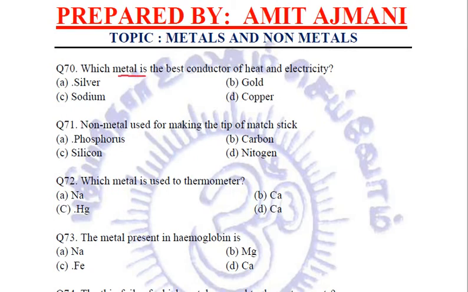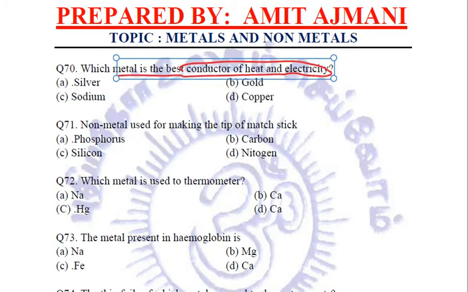Which metal is the best conductor of heat and electricity? Once again, it is silver. Silver is the best conductor of heat and electricity. Even copper and gold are also quite good conductors, but the best one is silver. So A, silver, will be the answer. Clear? Coming to the next question, 71st.